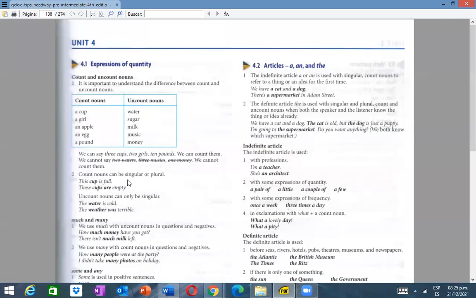Count nouns can be singular or plural. Count, lo contable, all right? This cup is full, singular. The next, these cups are empty, right? So it could be singular or plural. The next, uncount nouns, the next group, can only be singular, please. Okay, only singular. So that's why the water is cold. The weather was terrible. Okay, some examples.